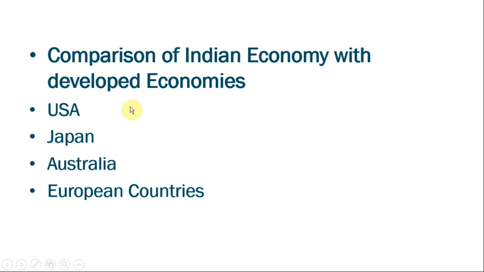First we compare our economy with USA, one of the most important countries among developed economies. Second is Japan, another is Australia, and last are some European countries such as Great Britain, Germany and France. We compare our national income with these particular countries.